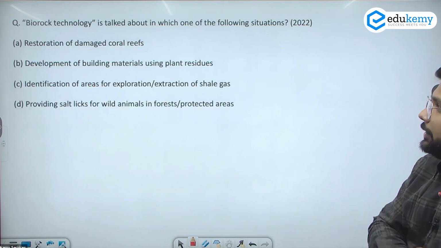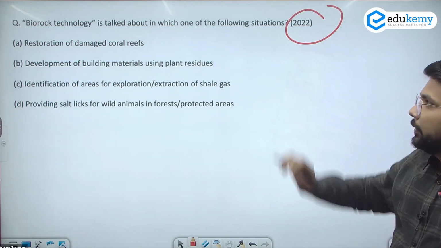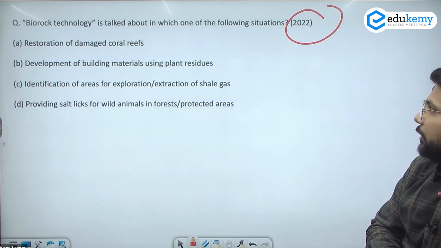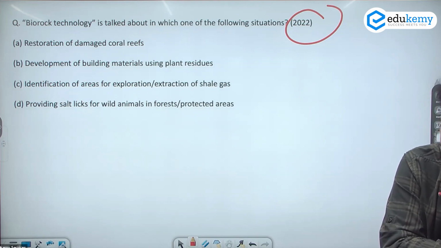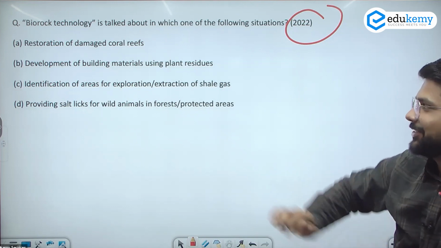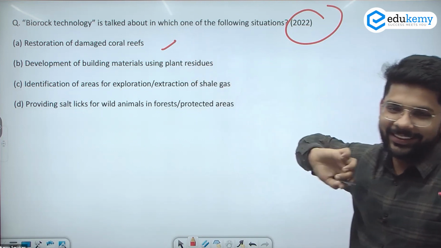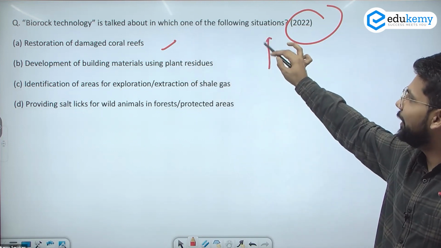If we see this question, this was a question asked in 2022. The biorock technology talks about in which of the following situations? What will be the answer? A. Restoration and the damage of the coral reefs. So this type of question may be asked again.